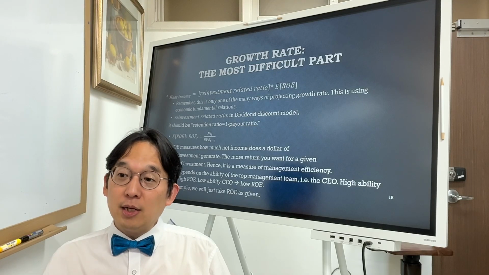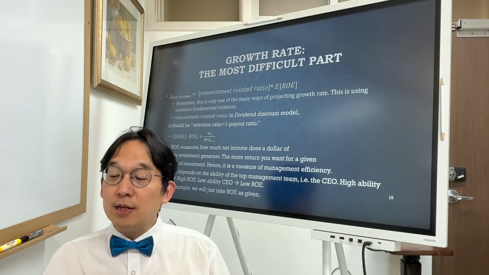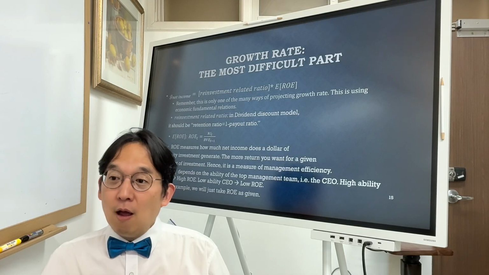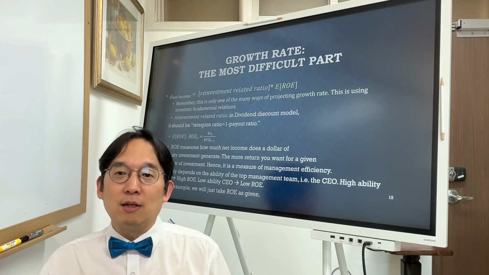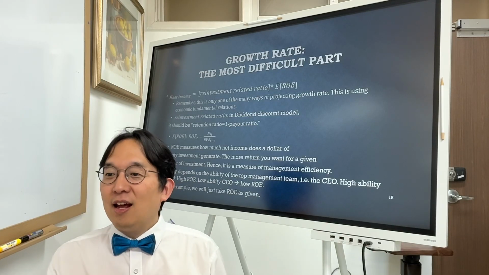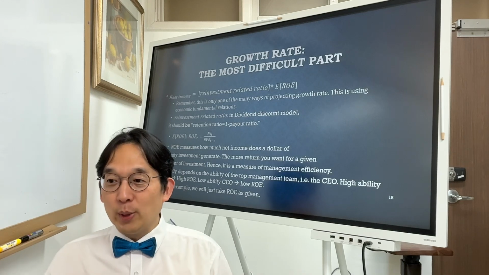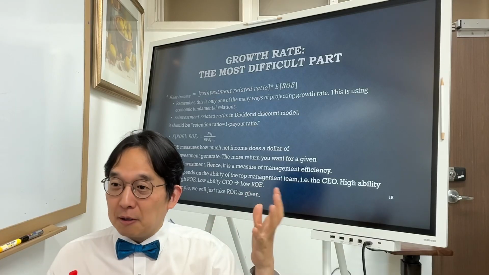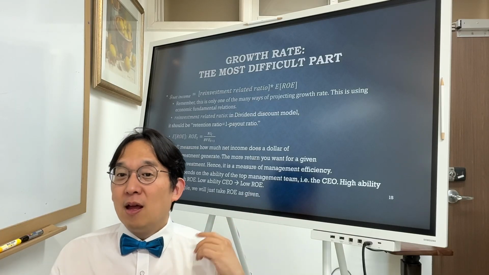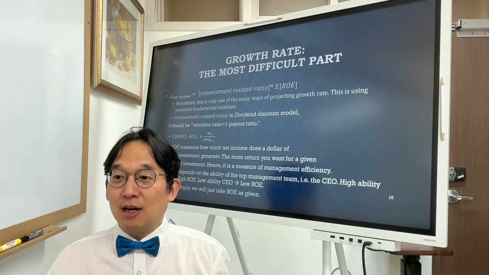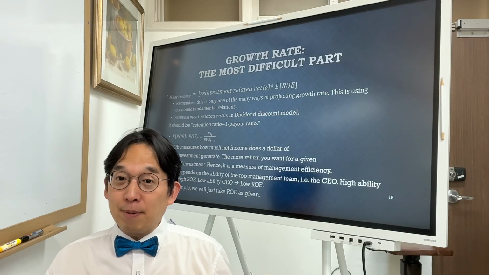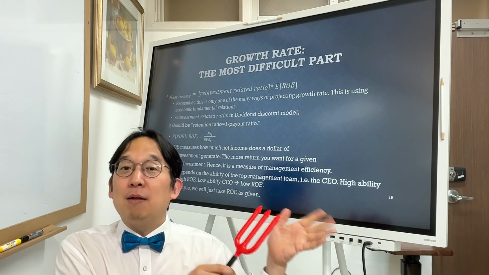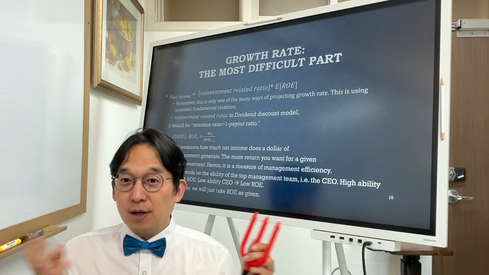and then expected ROE should be defined as net income divided by book value of equity at the beginning of the period. Of course, there are at least two different ways of estimating ROE. I just proposed one way of doing it: net income of this period divided by the beginning balance of book value of equity. The other way of calculating ROE is net income divided by average book value of equity, the average of the beginning balance and the ending balance, right?